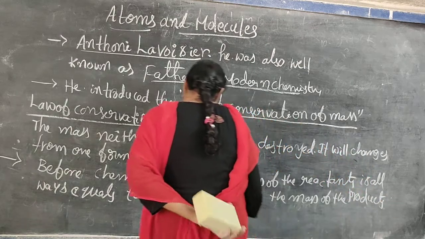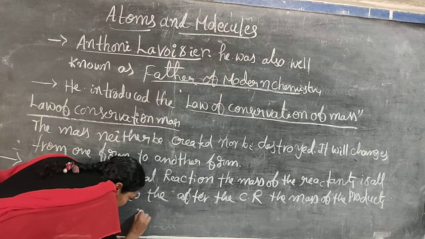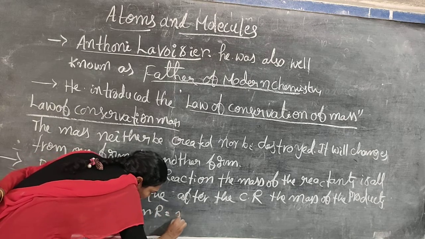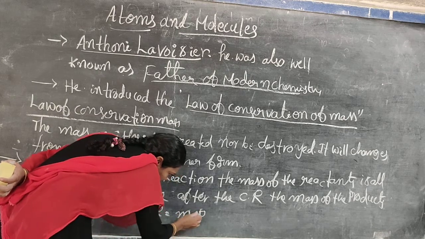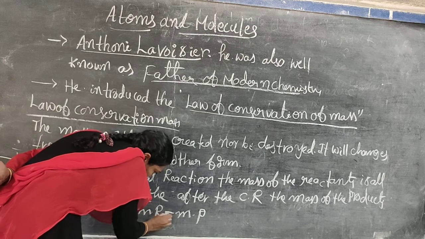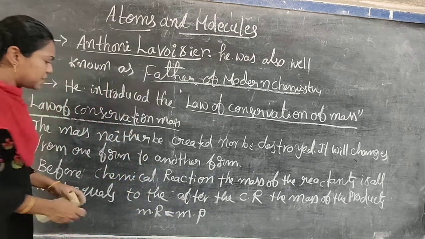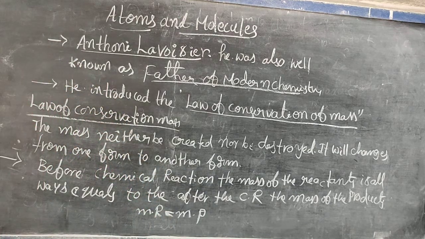So we can write easily: mass of reactants is equal to mass of products. Mass of reactants is always equal to mass of products. MR means mass of reactants. MP means mass of products.